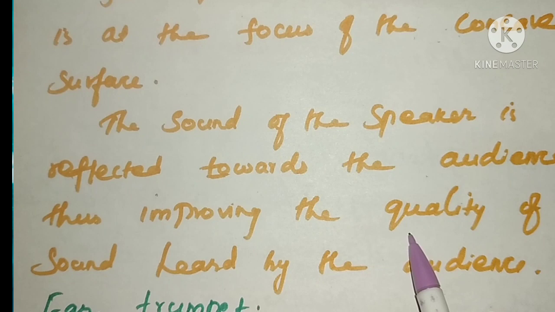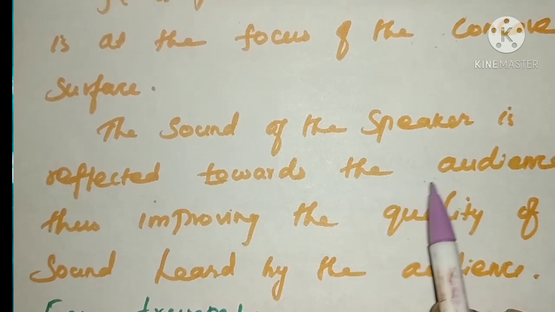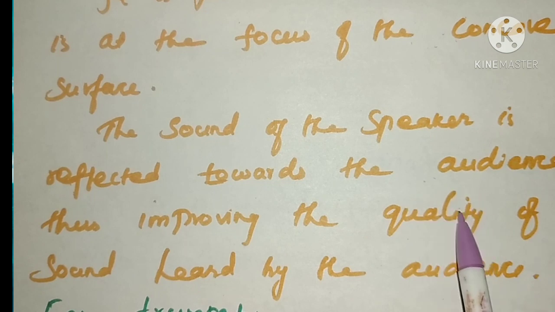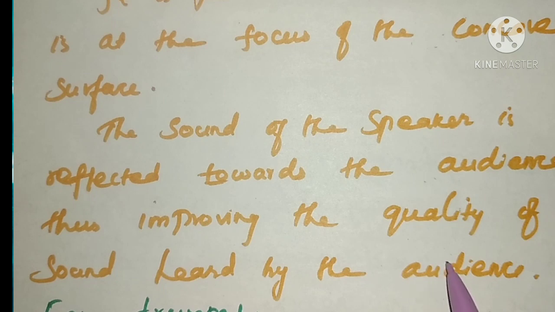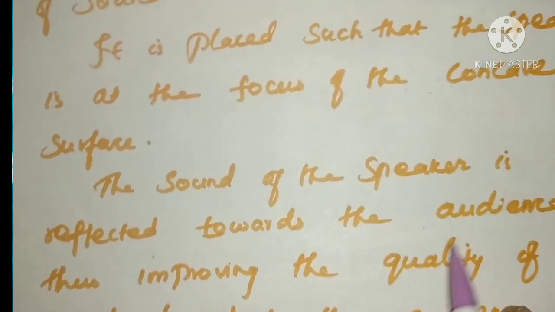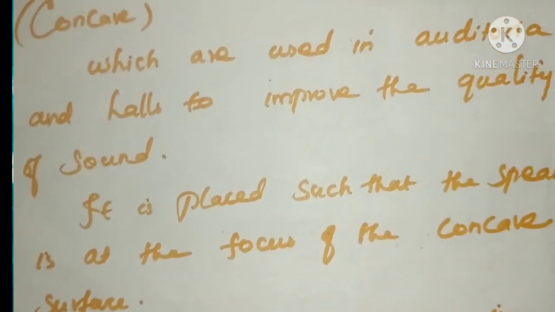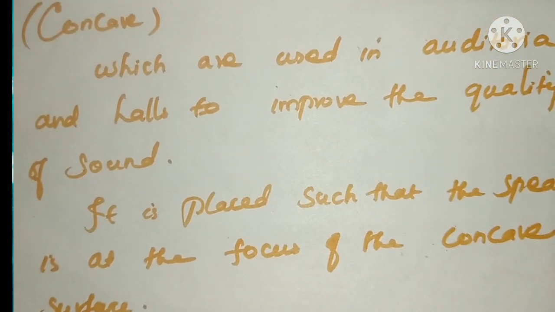by the audience. The sound of the speaker is reflected towards the audience, so the improved quality of the sound will be heard by the audience. So the audience will be able to hear the sound clearly. They are using this soundboard. What surface are these? Concave surfaces. To improve the quality of the sound they are using this type of soundboard.